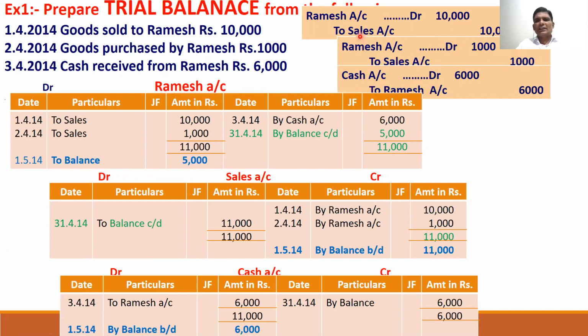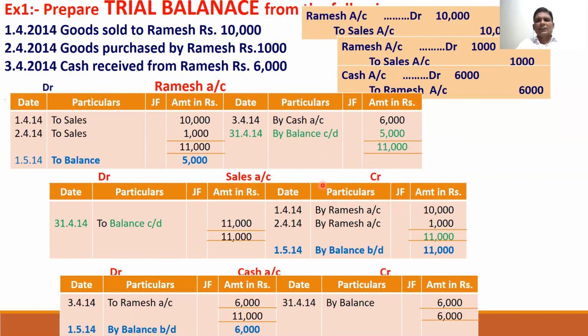Sales account is created with 10,000. This is the sales account, and it is on the credit side. What is opposite here? Ramesh. You have to put it on the credit side, by Ramesh.